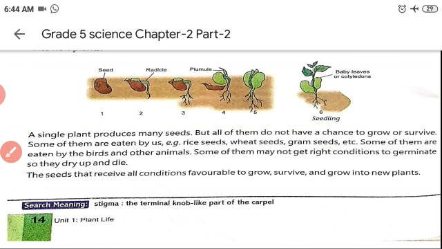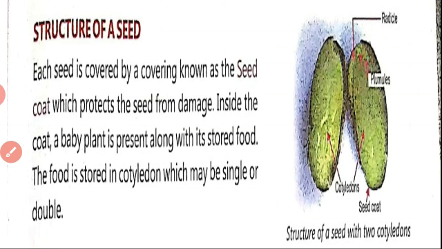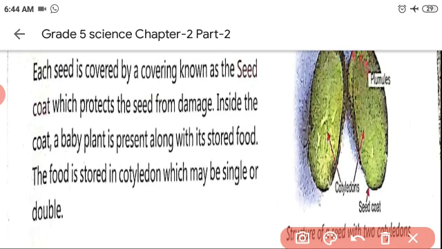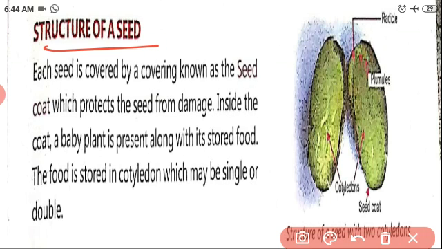Shall we move to the next one? Yes. Structure of a seed. What is the structure of a seed? Each seed is covered by a covering known as the seed coat. See? Seed coat. For what? It protects the seed from damage.